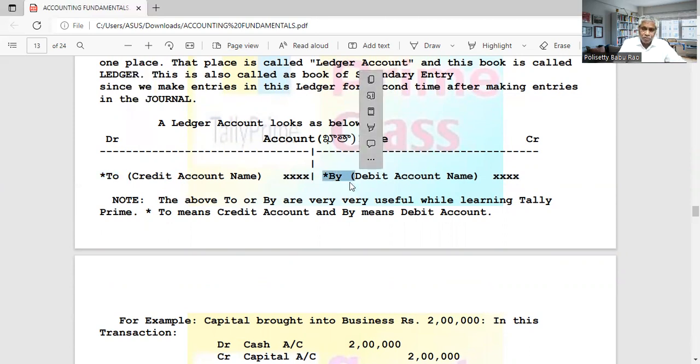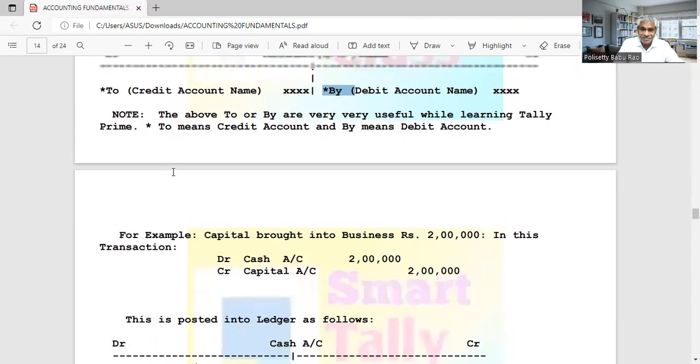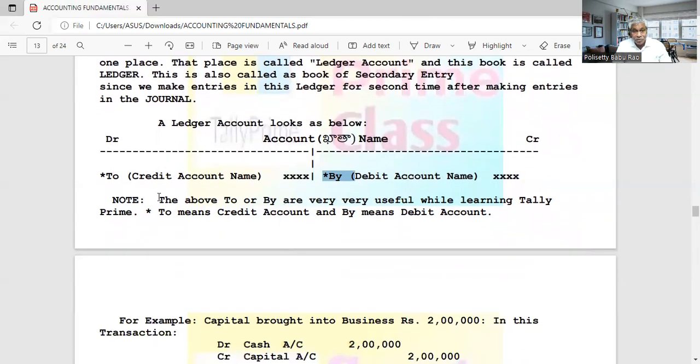Debit and credit are also used, but by default they use "To" and "By." By means debit account, To means credit account. Remember that. These two are very important, we have to learn this, because it is useful in daily practice also.